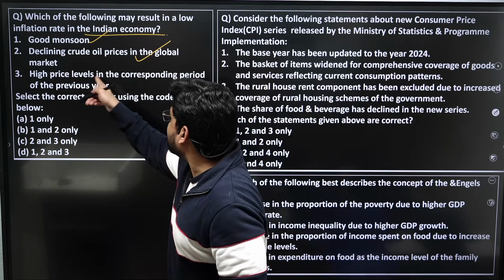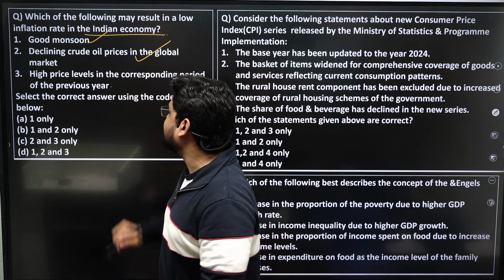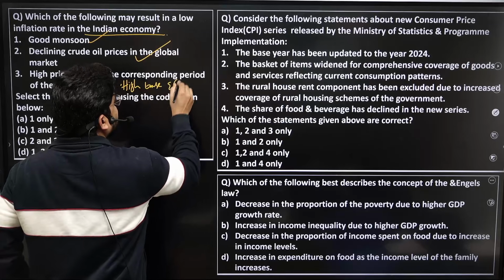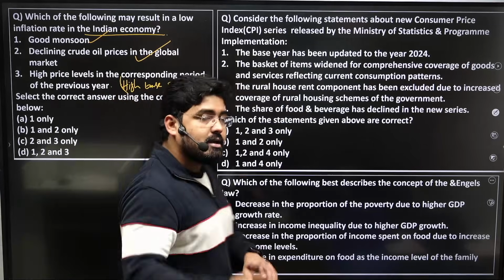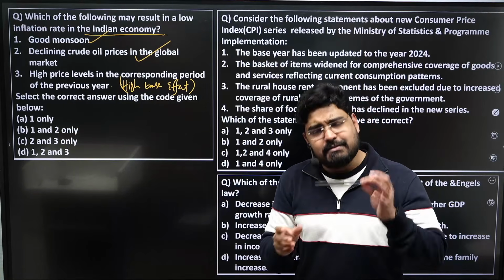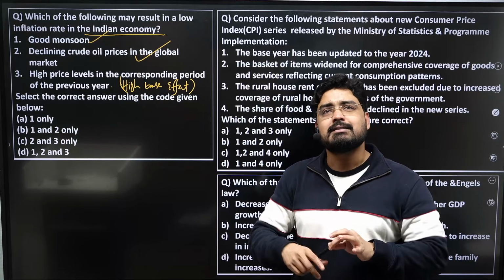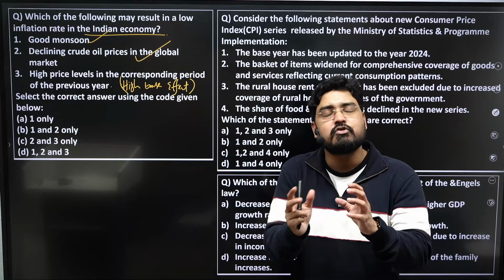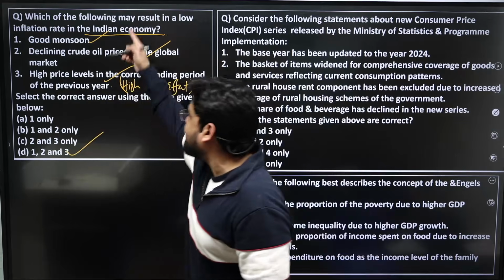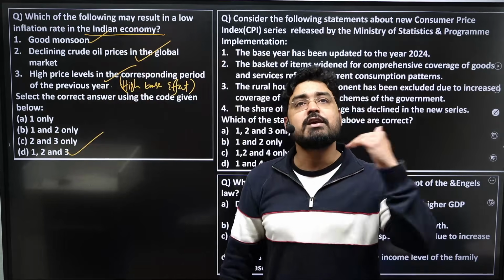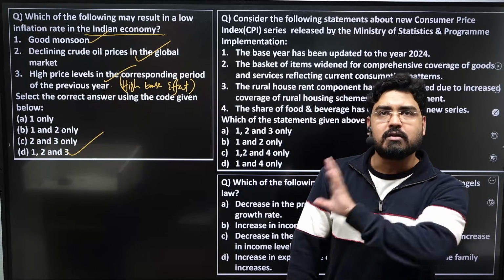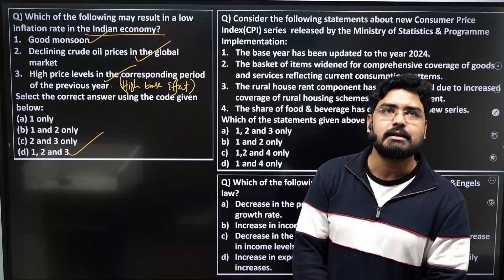Third, high price levels in the corresponding period of the previous year. That means a very high base effect. What is high base effect? If the price levels were very high in the corresponding period of the previous year, then even if there is a significant price level increase, it is not properly accommodated, and it appears to be very low inflation. So all these three factors are important, and they are also relevant for this year's inflation trends in the Indian economy. So you can expect either a trend based question or a conceptual question on the causes of inflation.